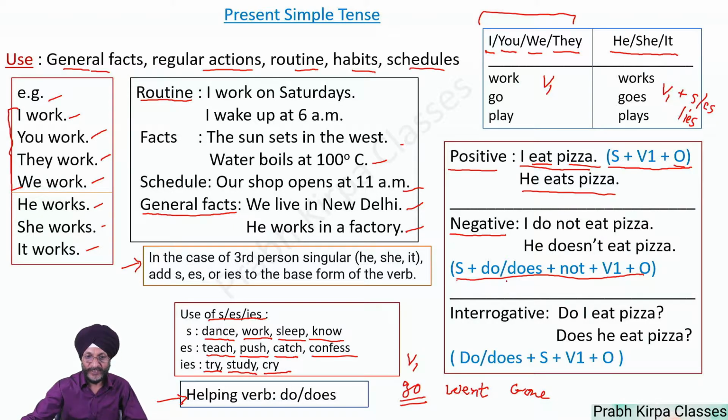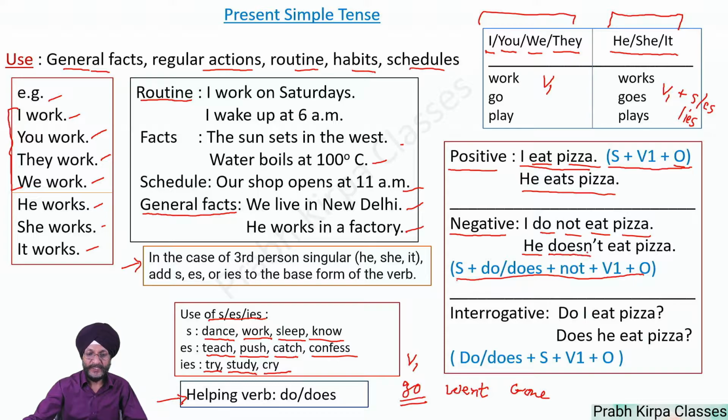And we use does in the case of he, she, it. Then we add not. Then we use the first form of the verb and then add the object. I do not eat pizza. Then comes the second example. The subject in this case is he.